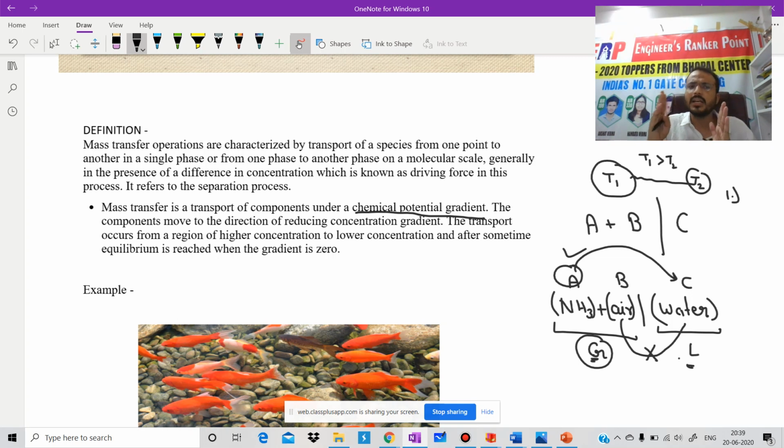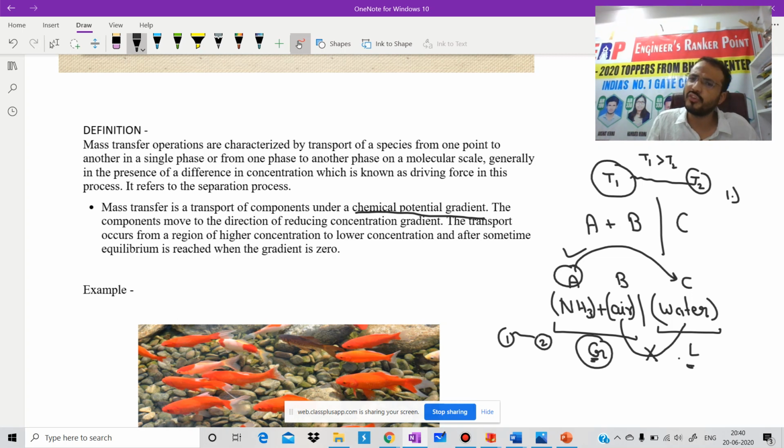Is it clear? The components move in the direction of reducing concentration. Suppose we have one point and a second point, and at the first point the concentration is very high and at the second point the concentration is very low. So it will go like that. I hope up to this point there is no doubt. Now, one question should be in your mind: at which point does this transfer take place, and at which point does this transfer automatically stop?